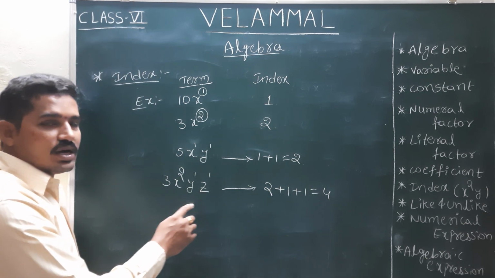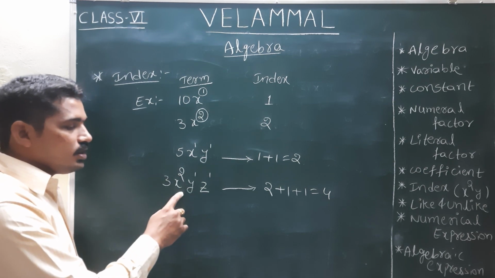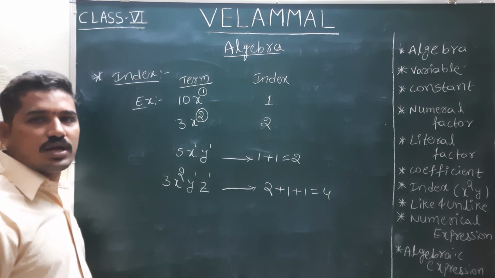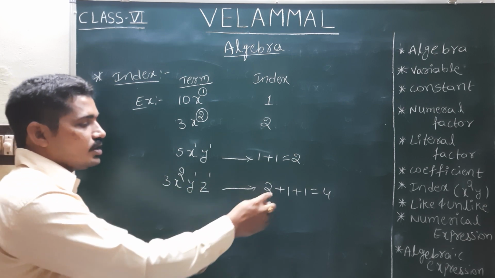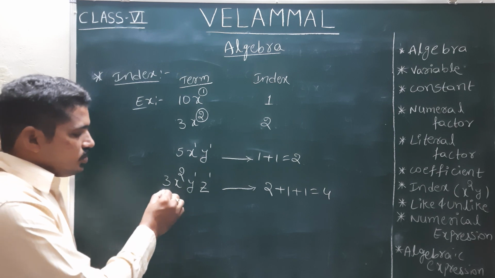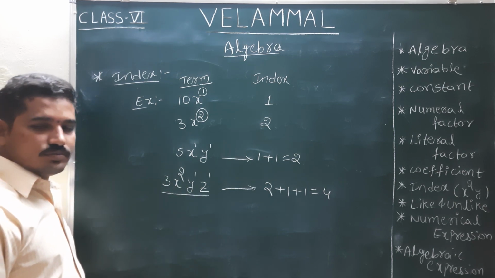It is a very important one, you need to remember. So the index is nothing but the sum of the powers of all the variables of a term. Here the index will be 4.